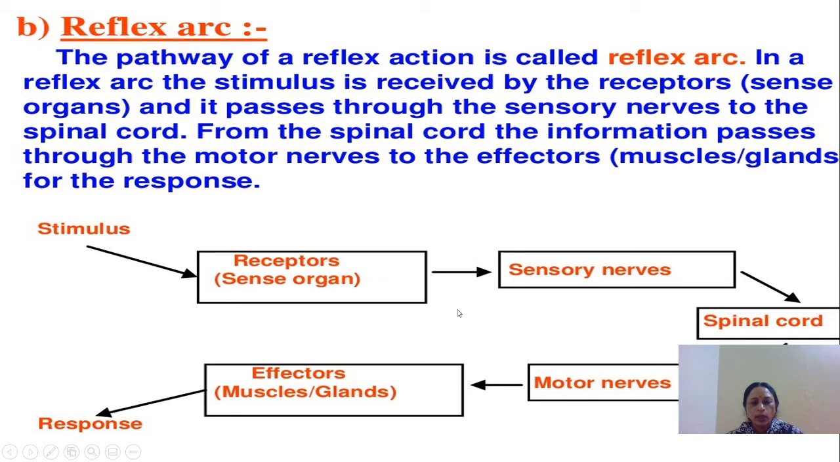This is the important schematic diagram. Here some stimulus is taken, then the receptors sense the stimulus, it passes through the sensory nerves, reaches towards the spinal cord. Spinal cord gives command to the motor nerves, and motor nerves bring it back to the effector or the muscle glands.